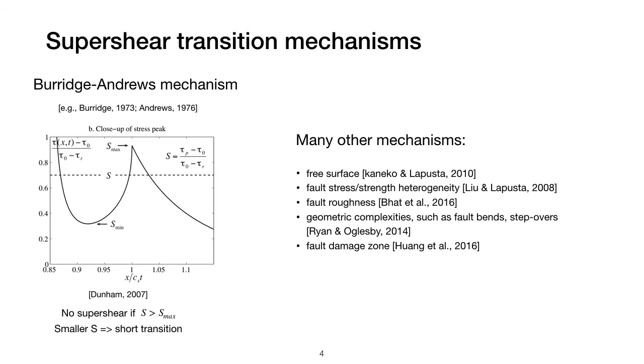In addition to this classic mechanism, many other mechanisms also exist, including the free surface effect, the fault stress and strength heterogeneity, fault roughness, geometric complexity, and the influence of fault damage zone.